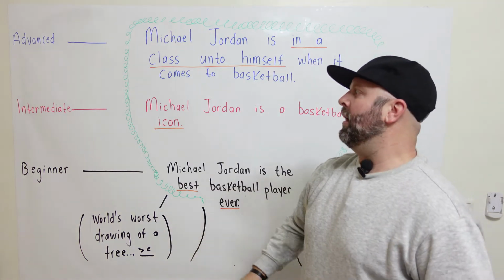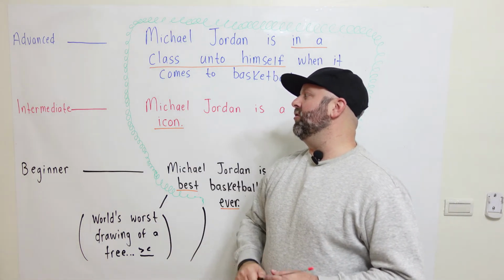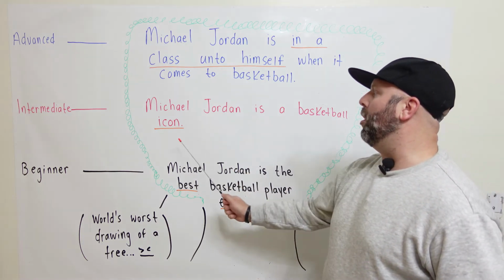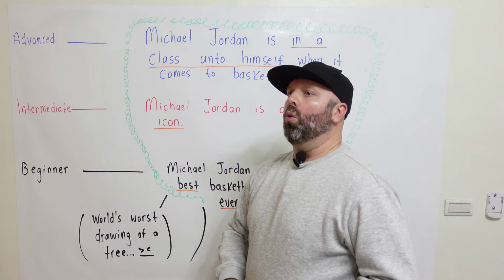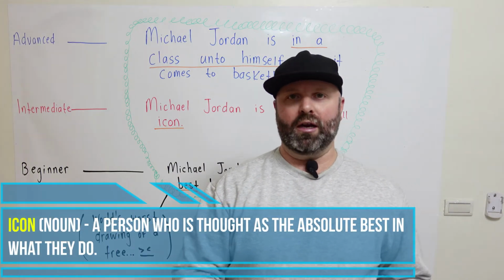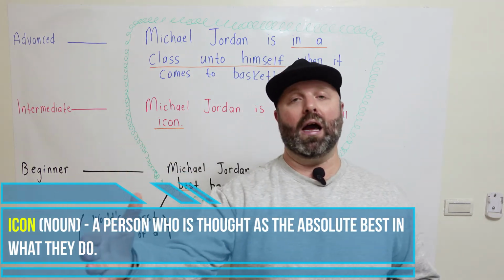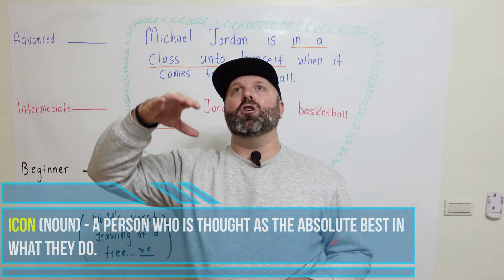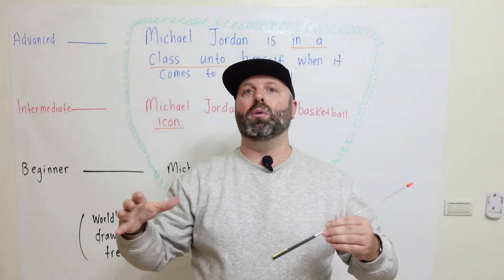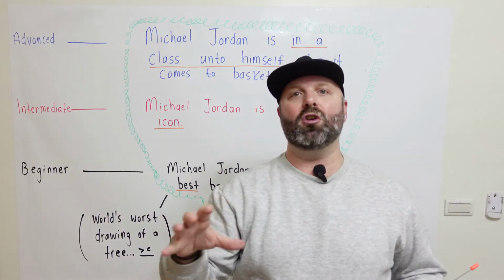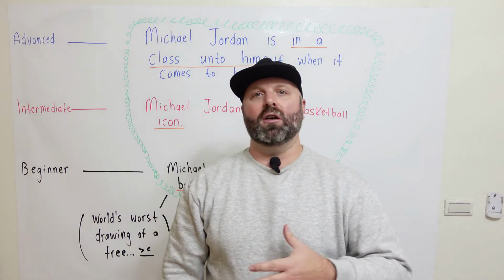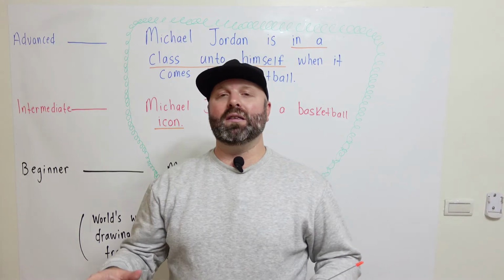Okay? Now, I want to focus here on the intermediate sentence. Michael Jordan is a basketball icon. When someone suggests that you are an icon or that is an icon, they mean that you are at the top of all of the people that competed with you or that were in your class, whether it was in acting, music, sports, business, whatever.